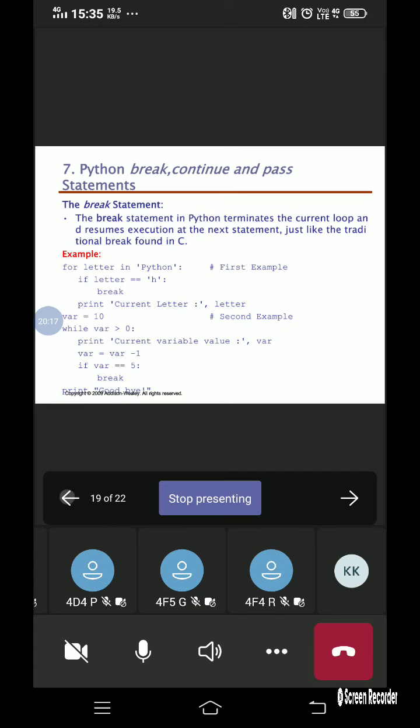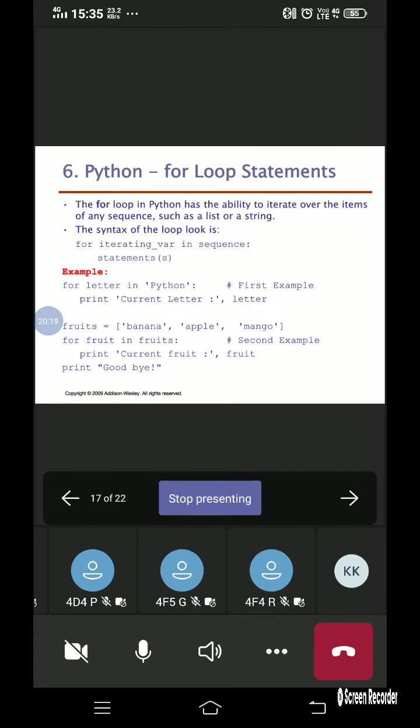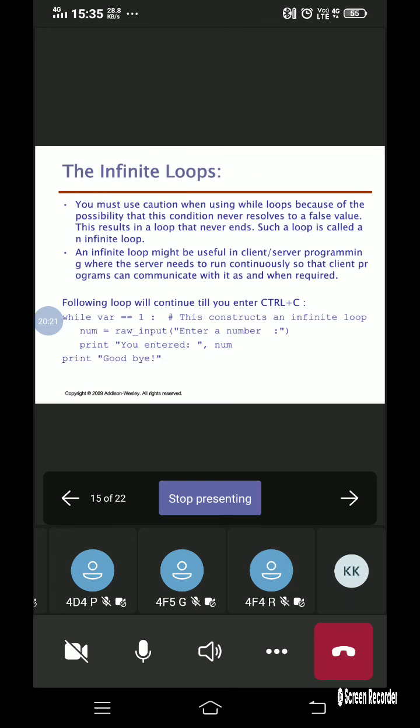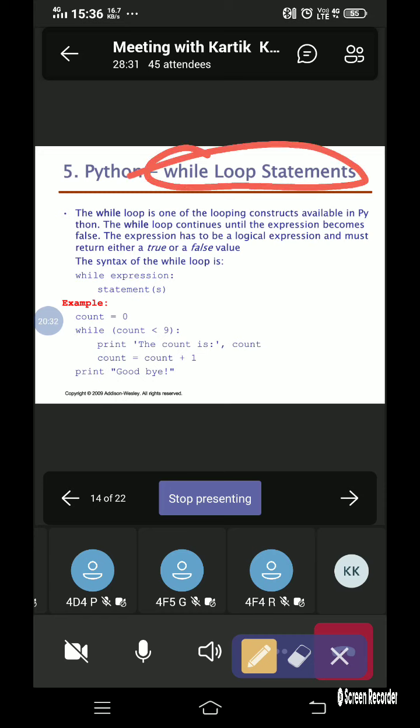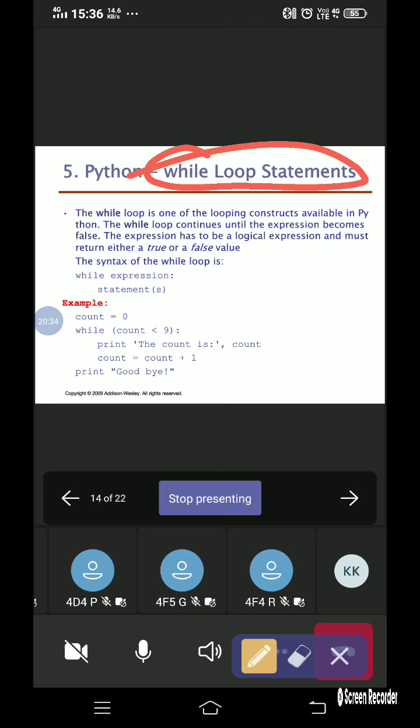Okay, so just a quick recap of today's class. What are all the things that we had discussed in today's class? Okay, so in today's class, we had a discussion regarding the while loop. While loop is going to be called the entry control loop, since the condition is going to be checked, and then the statements within the while loop will be executed.